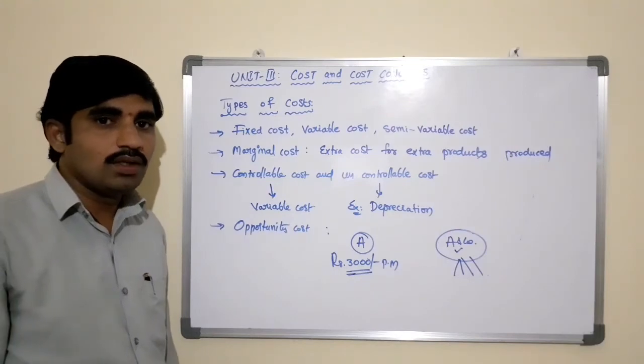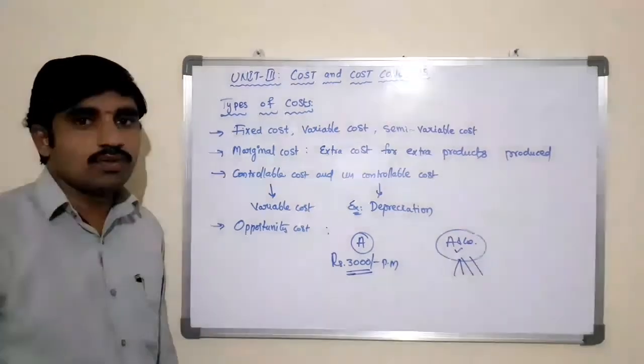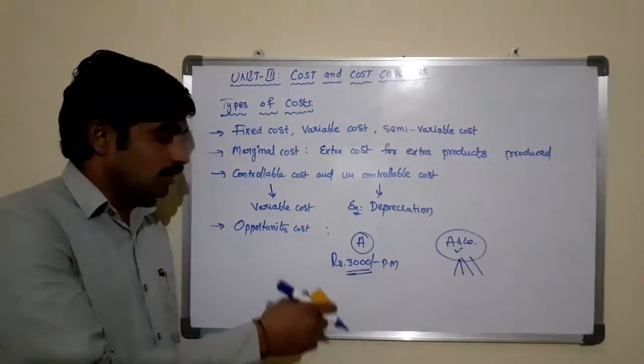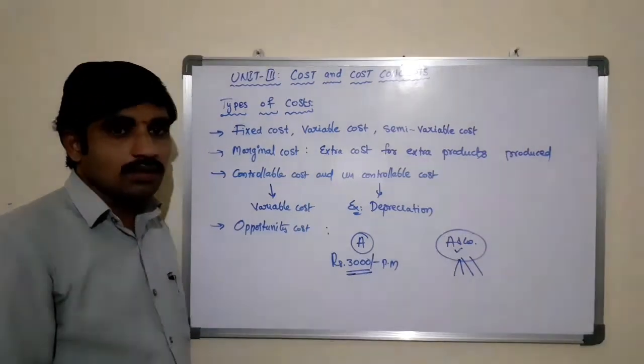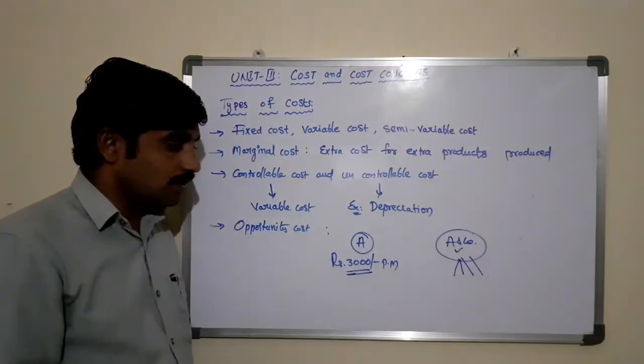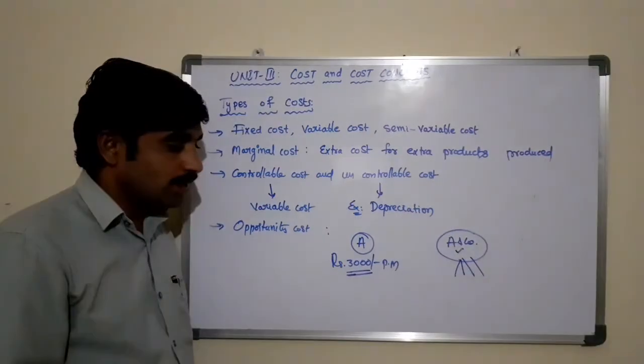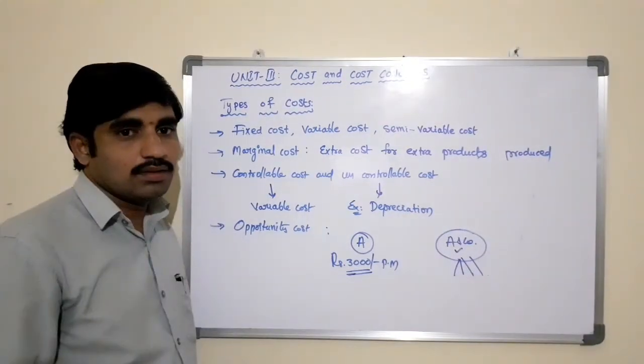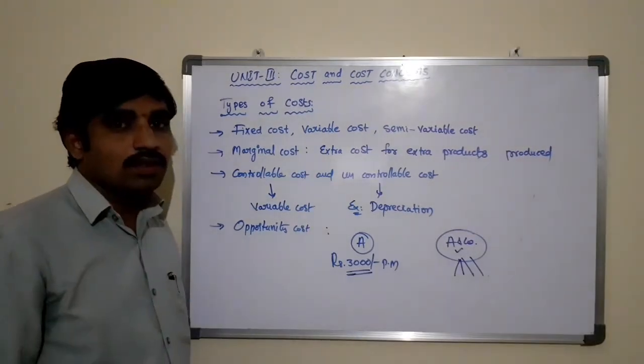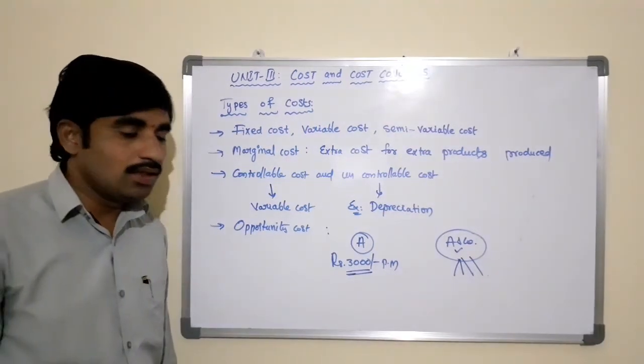It refers to the cost of the activity which can be lost by the person.